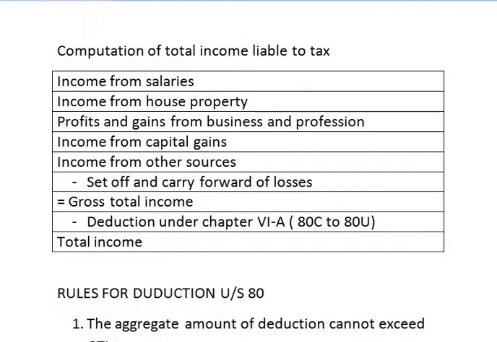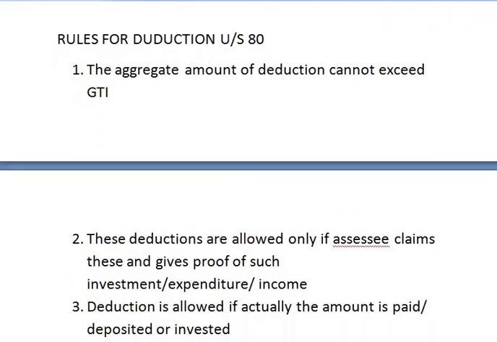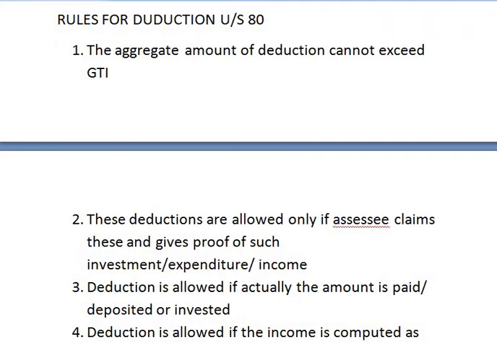Let us now understand the rules for deduction under section 80. Rule number 1 is the aggregate amount of deduction cannot exceed gross total income. That means, suppose your gross total income is rupees 5 lakh, you cannot show deductions more than 5 lakh rupees. It has to be less than rupees 5 lakh. Therefore, first rule says that the aggregate amount of deduction cannot exceed gross total income.